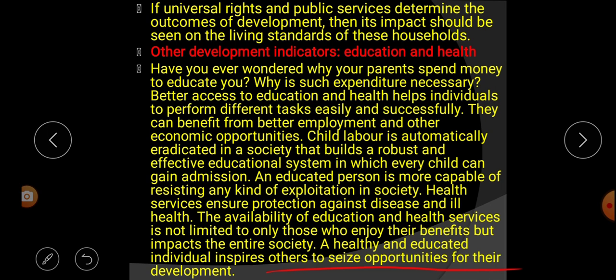So in a society, if there are educated persons, they resist exploitation in the society. And health service also protects against disease and ill health in the society. The availability of education and health service is not limited to only those who enjoy their benefits, but it also impacts the society. That means if in a society there are healthy and educated persons, they inspire others to develop their society.